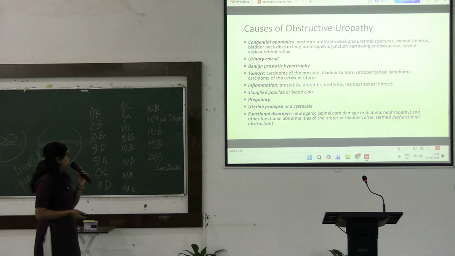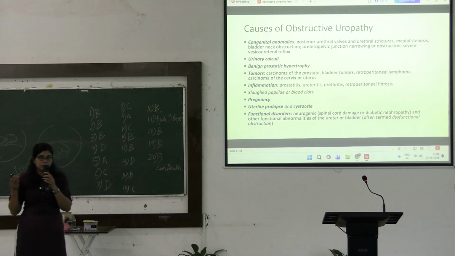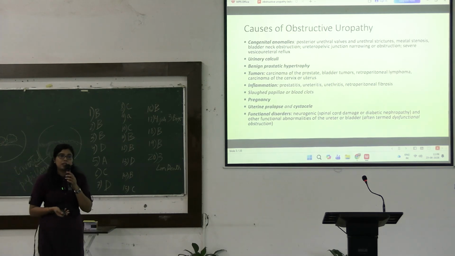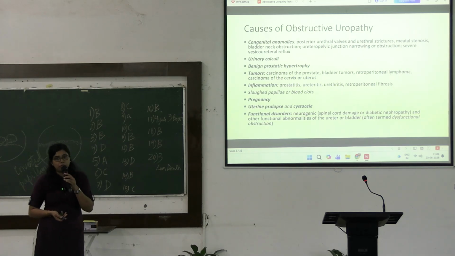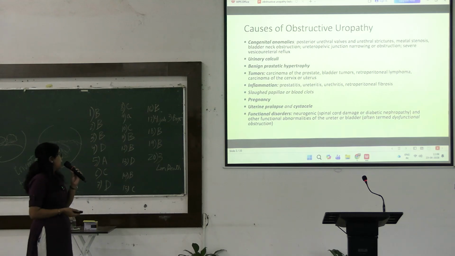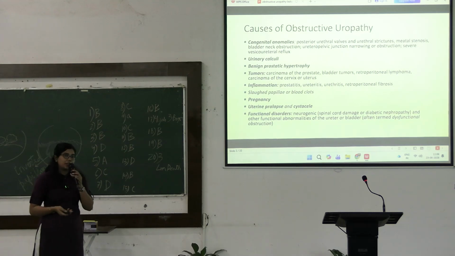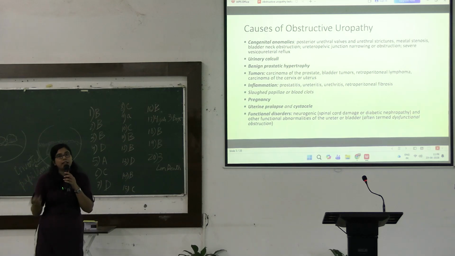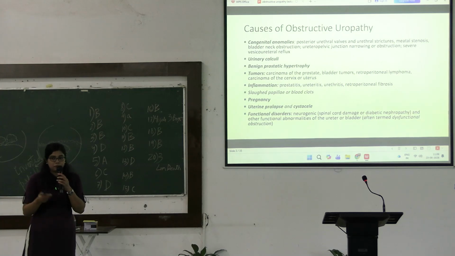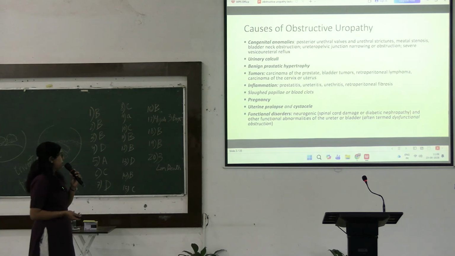Now, coming to the inflammatory causes, it can be due to prostatitis, ureteritis, urethritis, also retroperitoneal fibrosis. Inside the ureter, as I already discussed, the causes can be intrinsic and extrinsic. The intrinsic causes can be sloughed papilla. It can also be due to some blood clot inside the ureter.